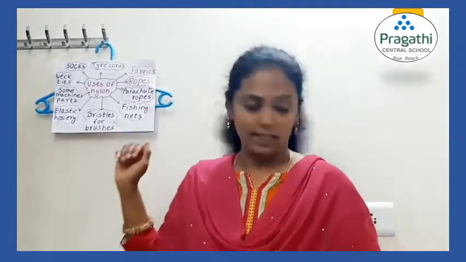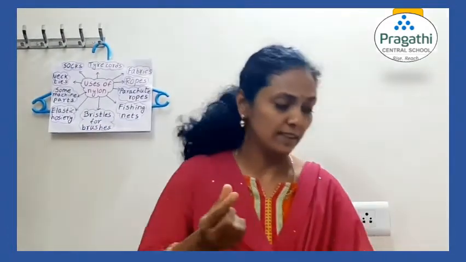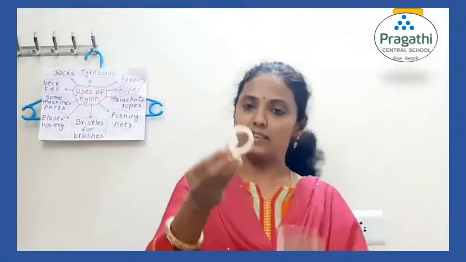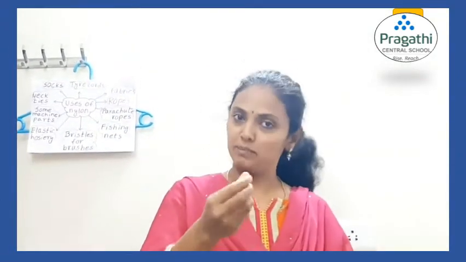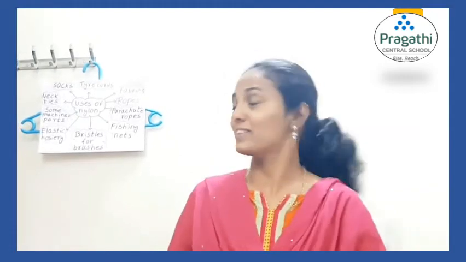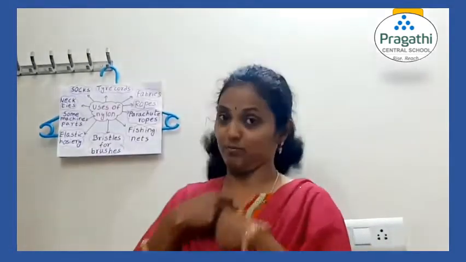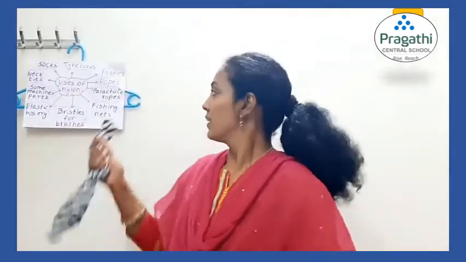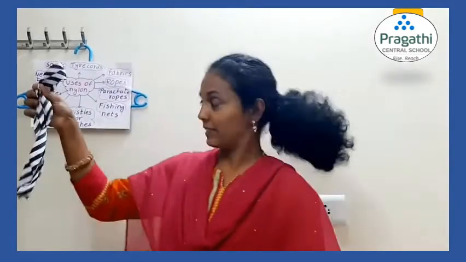Some machine parts. Some small machines like, you can see this. Generally nylon machine parts are of this color. Small machine parts can be made up of nylon because of the strength. Next, for making neckties. Nylon is used to prepare neckties as well as socks.